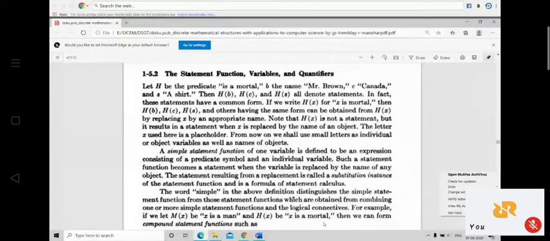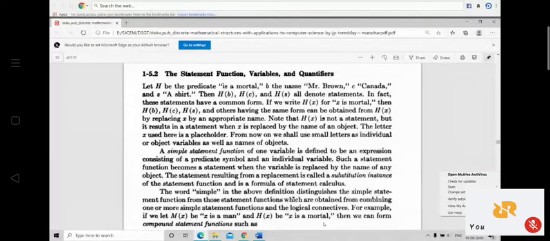Otherwise, that will be a statement function. When I say H of x, it means x is a mortal. What is x? x can be any person. x can be Mr. Brown, Canada, shirt, whatever it may be. So x will be replaced by some subject name, then that will be a statement. Otherwise, if it is only x, then that is called a statement function.